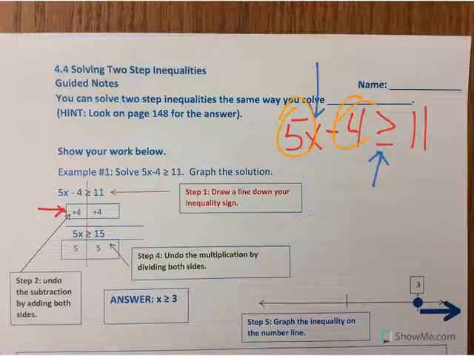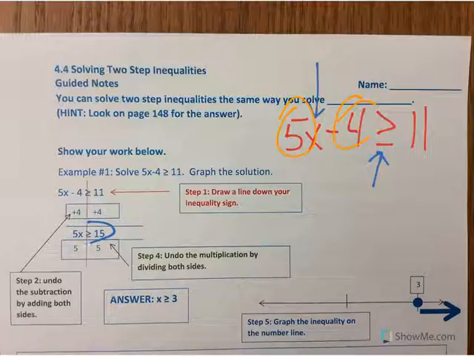And you can see whatever you do to one side, you must do the same thing. Got this line here to give you that visual, left side and right side of your greater than or equal to sign. So when you add 4 to both sides, the minus 4 and the plus 4 are opposites. So they're going to cancel each other out, which leaves the 5x on the left-hand side. And on the right side, you have 11 plus 4, and 11 plus 4 is 15. So what we've got, in that first step, when we get rid of the negative 4, this is what's left over. 5x is greater than or equal to 15.